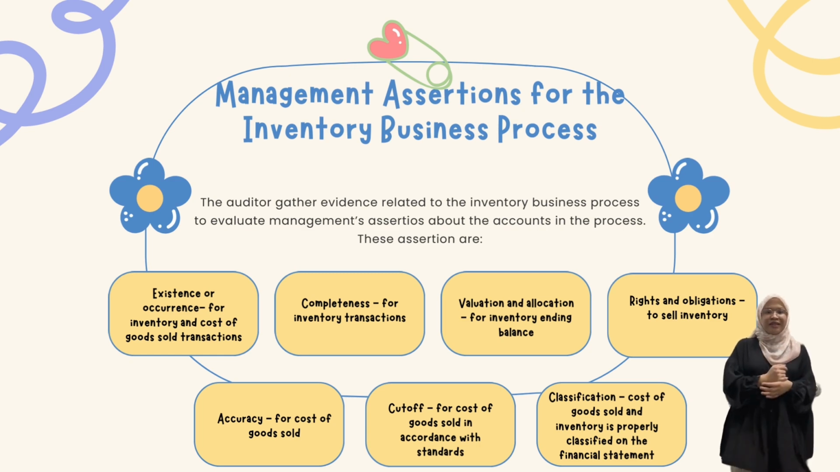The next one is rights and obligations for inventory. Next, occurrence for the cost of goods sold. The next one is cut-off for cost of goods sold in accordance with the standards. And the last one is classification. Cost of goods sold and inventory is properly classified on the financial statements.